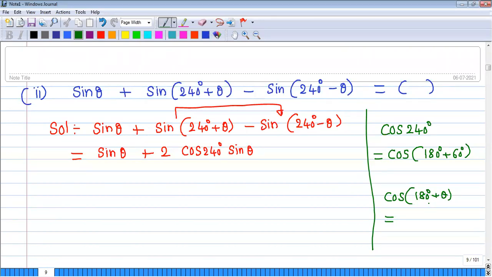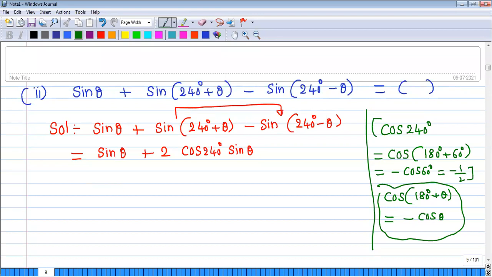All Silver Tea Cups: tan and cot are positive, so cos is negative. Cos remains cos, so it is minus cos 60, which is minus 1 by 2.